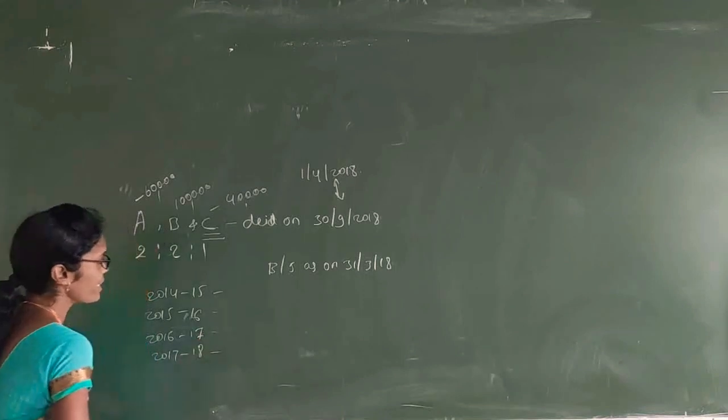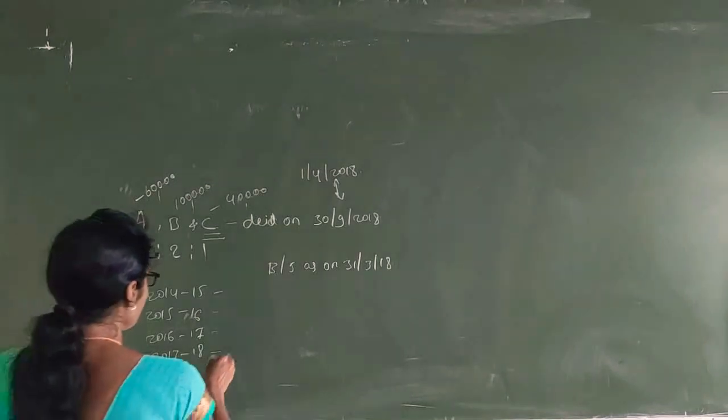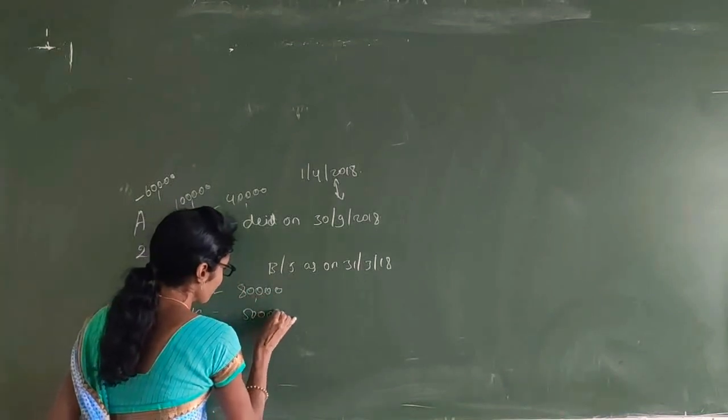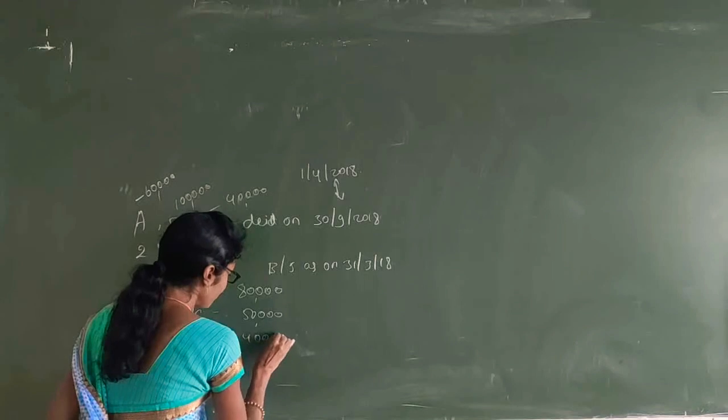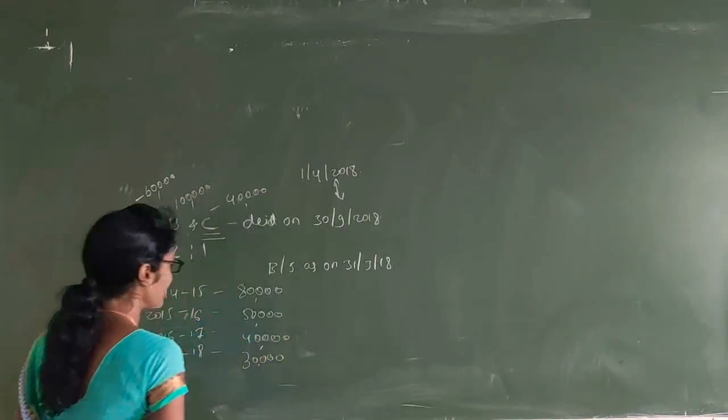Like this, 4 years profits they have given for the calculation of goodwill.